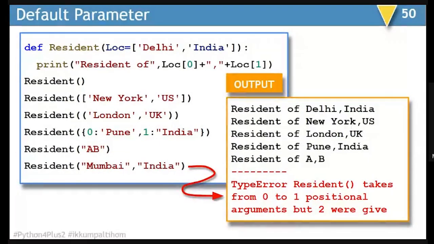But as soon as you write Mumbai and India separated by comma, it will not be taken as tuple. If you wanted Mumbai and India to be taken as tuple, you would have put it inside another round braces, or you would have put inside square braces if you wanted to take it as list. So last one will be error.